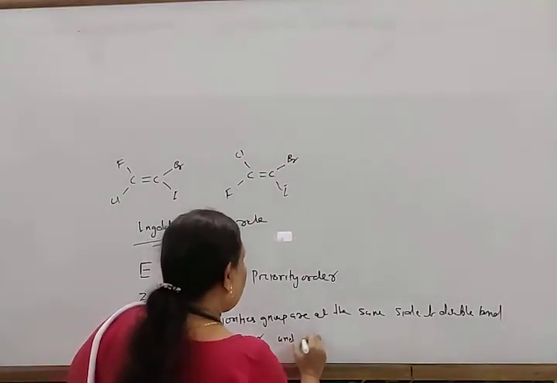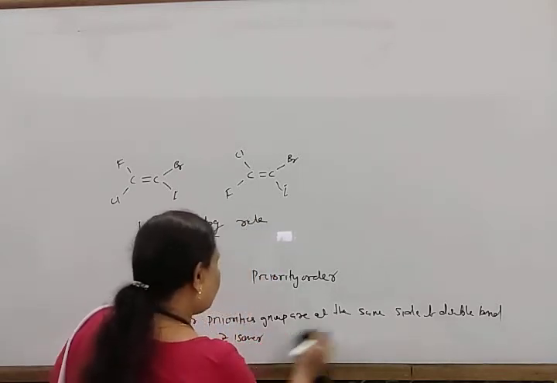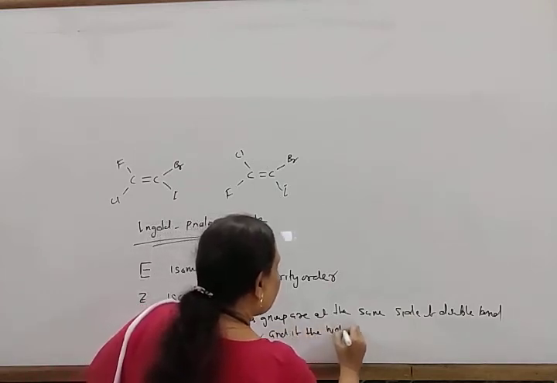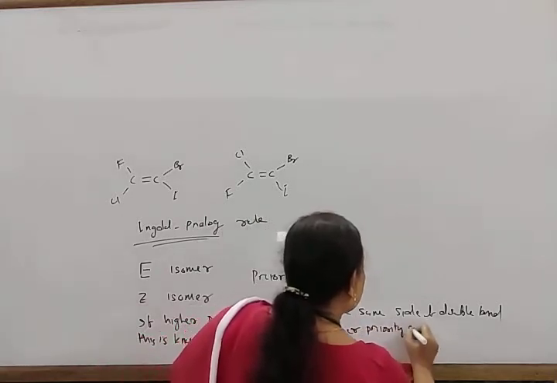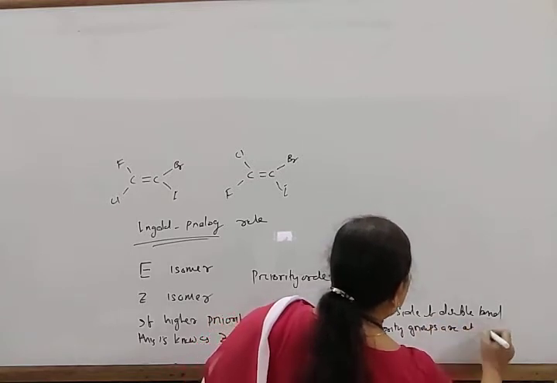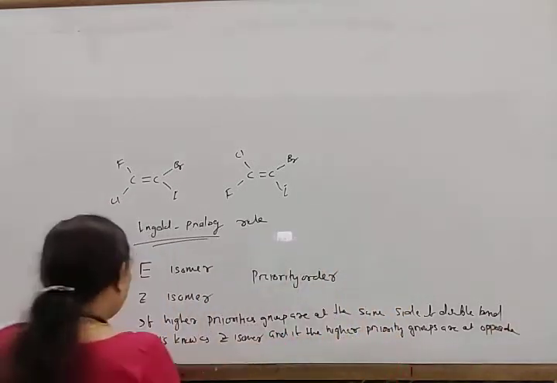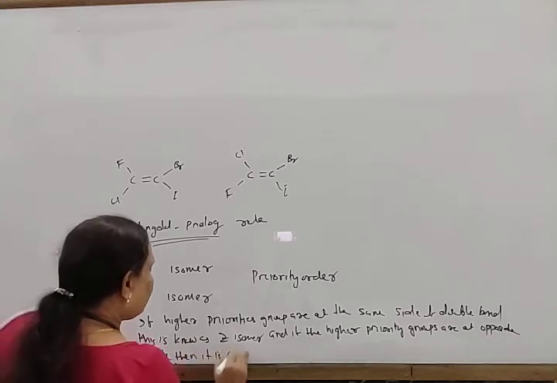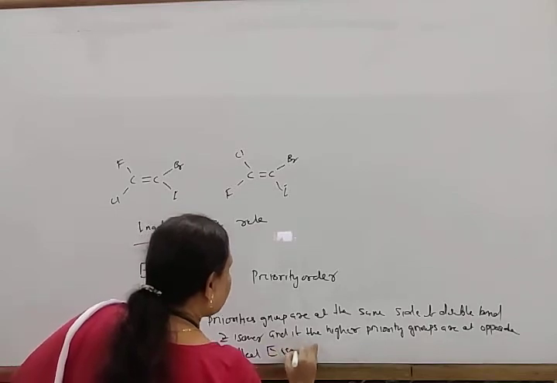And if the higher priority groups are on the opposite side, then it is called the E isomer.